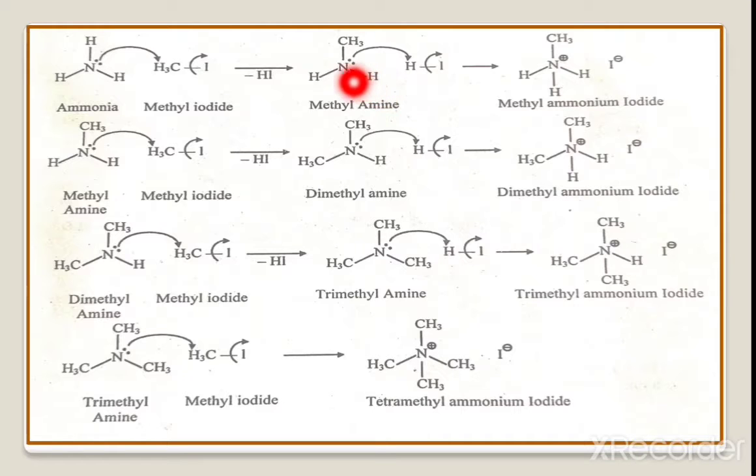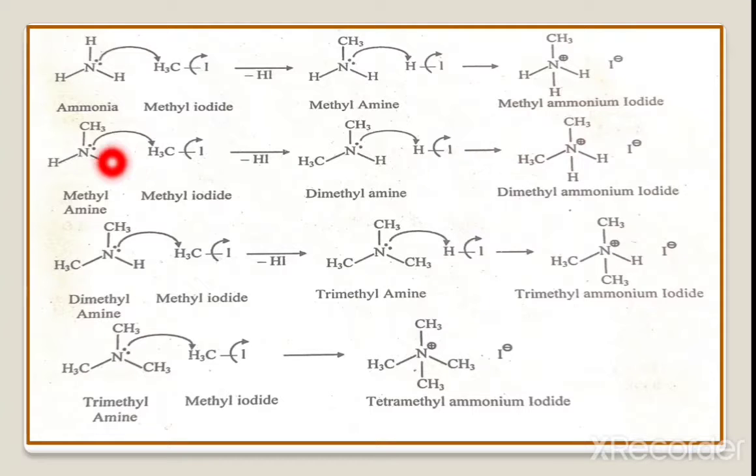The nitrogen carrying the lone pair abstracts the proton, and finally we get methyl ammonium iodide.